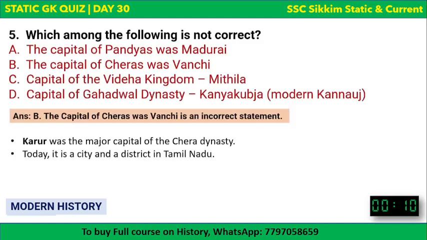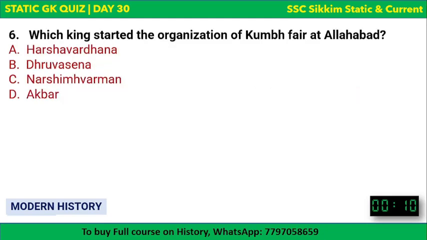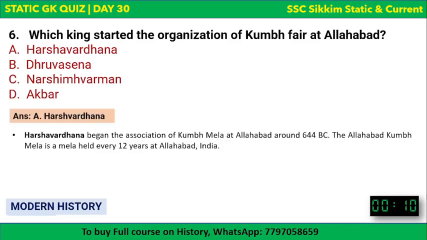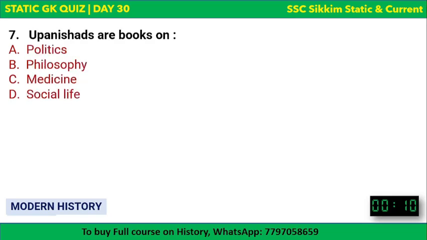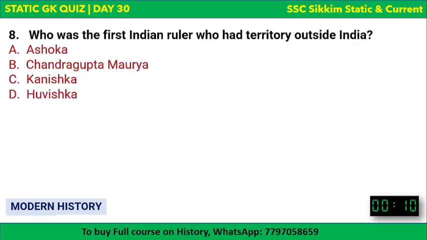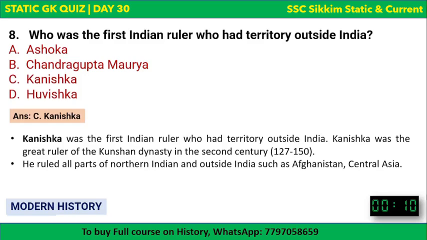We saw that the capital of Cheras was Karur and not Vanchi. Other statements were correct. We saw that Kumbh Mela was started by Harshavardhana. He started it in Allahabad around 644 BC. Kumbh Mela is held every 12 years at Allahabad, which is now Prayagraj in India. Upanishads are books on philosophy. We saw the first Indian ruler with territory outside India was Kanishka.